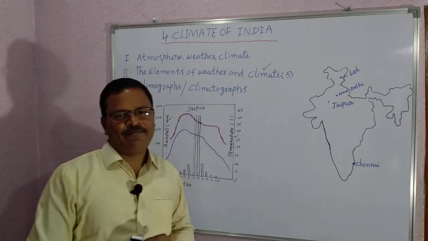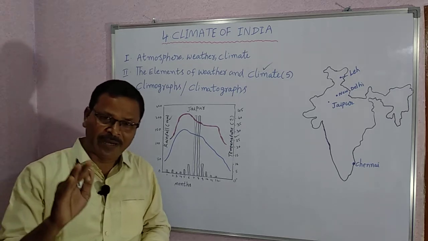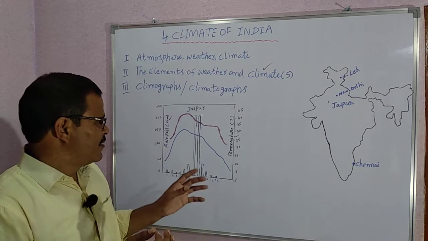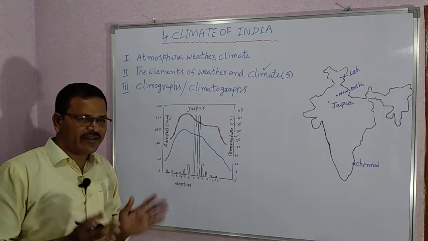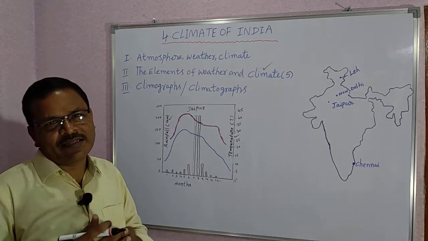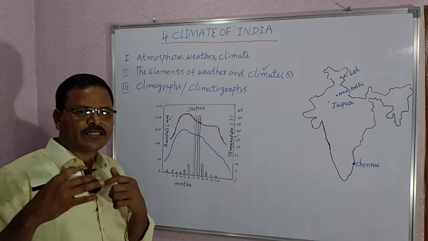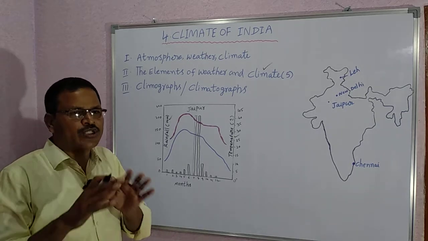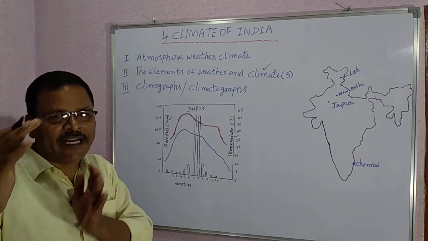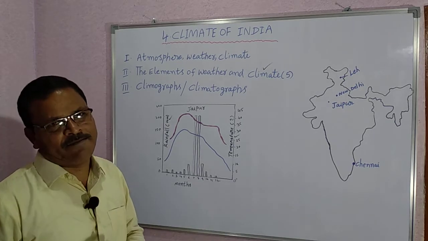Average rainfall, maximum temperature, minimum temperature. All these are given on the basis of monthly averages. Monthly average temperature, monthly average rainfall. In temperature, there are 2 aspects: average monthly maximum temperature and average monthly minimum temperature.